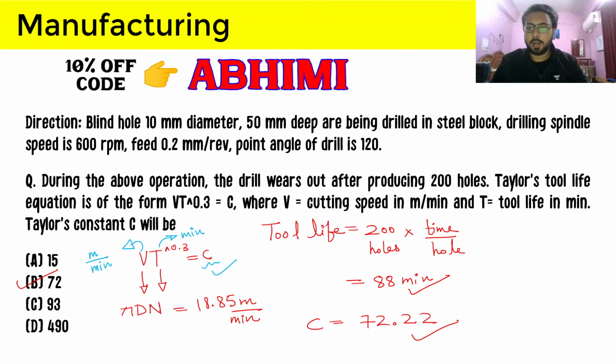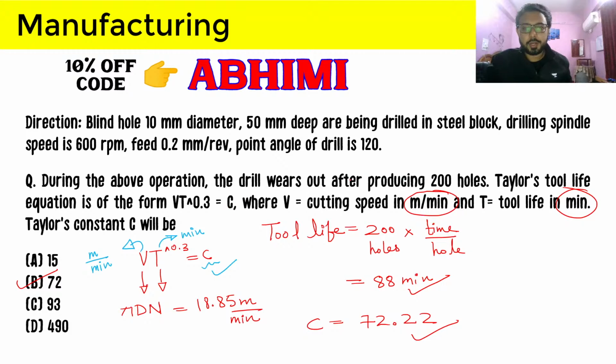And again here it is given in the question itself that cutting speed is in meter per minute and Taylor tool life is in minute, but sometimes this will not be provided to you. This is the basic standard thing: when you are using the Taylor tool life equation, you should know that cutting speed is always in meter per minute and tool life is in minute. And that will be it for this question.